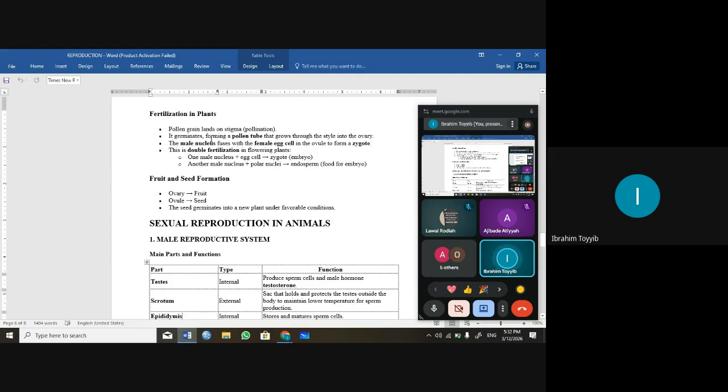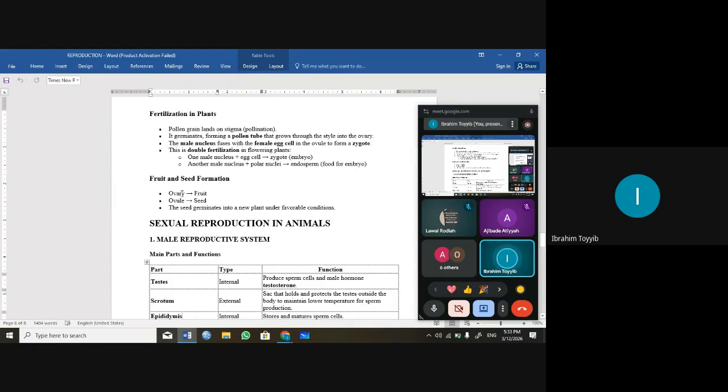So it germinates, forming a pollen tube that grows through the style into the ovary. The male nucleus fuses with the female egg cell in the ovule to form a zygote. So this is double fertilization in flowering plants. One male nucleus plus egg cell will form what? Zygote, that's the embryo. Another male nucleus plus polar nuclei will form the endosperm, which is food for the embryo.